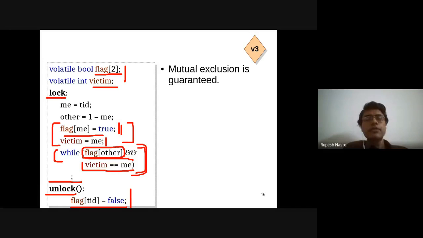Okay, so let's think about it this way: thread 0 sets victim equal to 0 and then gets into this loop, right? And then thread 1 sets victim equal to 1 and then gets into this loop. So thread 1 could be in the loop, but since it has set victim equal to 1, thread 0 will get a chance to execute further. So that seems to be fine. And flag of other is going to be anyway set to true if there are two threads, and therefore this doesn't seem to create any issue even if we interchange the conditions. So that's my reasoning. But if there are any arguments against that, please feel free.